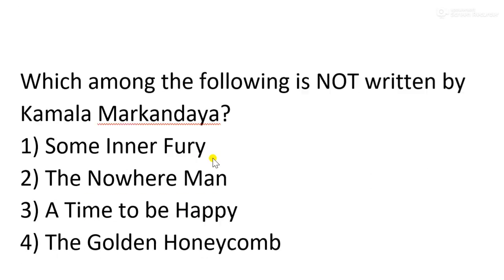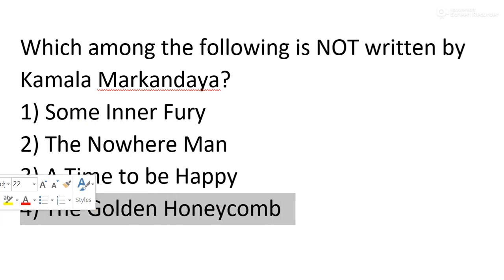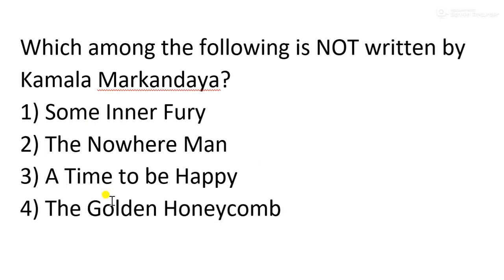Next question: which among the following is not written by Kamala Markandaya? You can easily answer this. Some Inner Fury, the central character being Meera, and Nowhere Man, published in the year 1972, we know these. The Golden Honeycomb is dedicated to her husband. And A Time to Be Happy is not written by her.